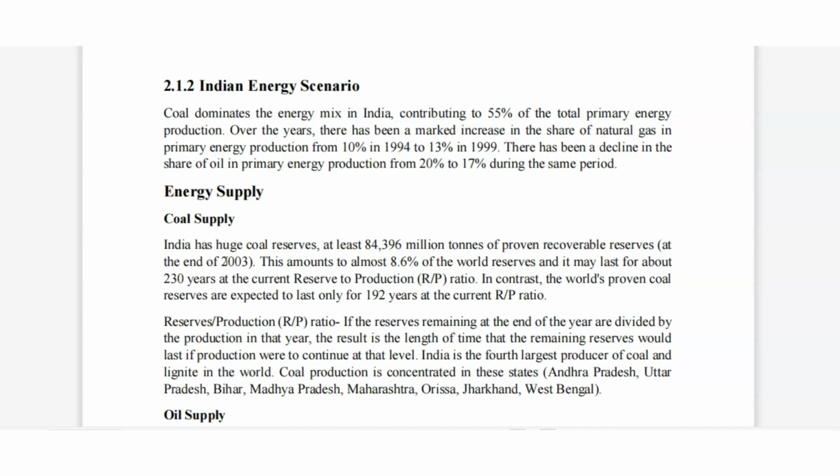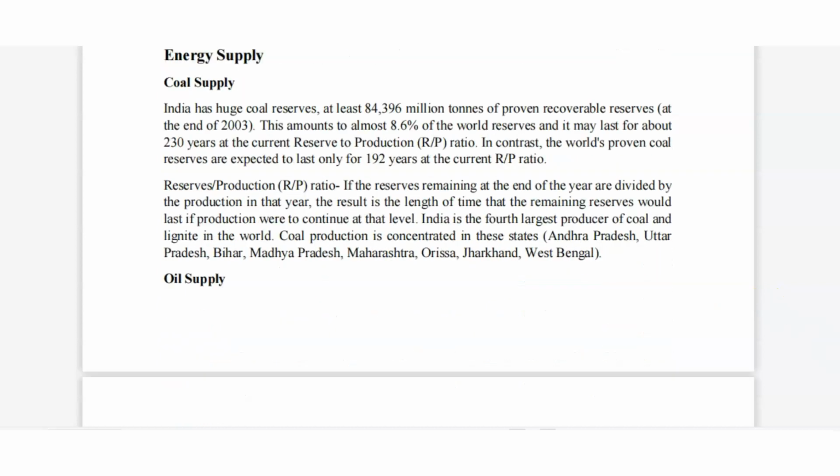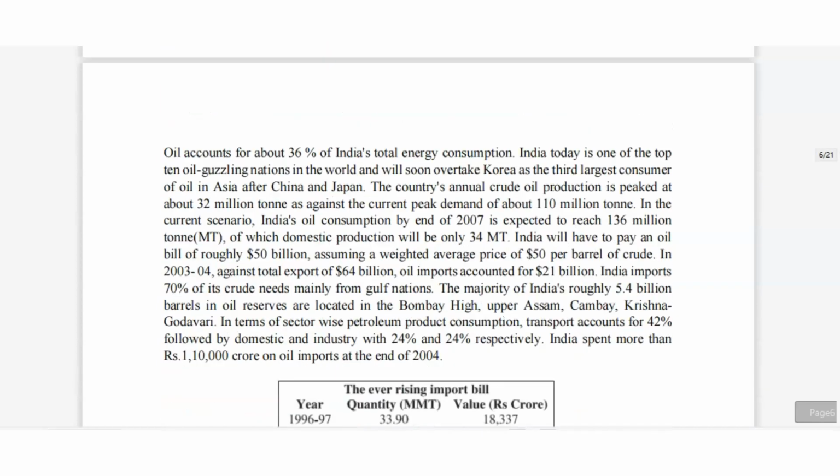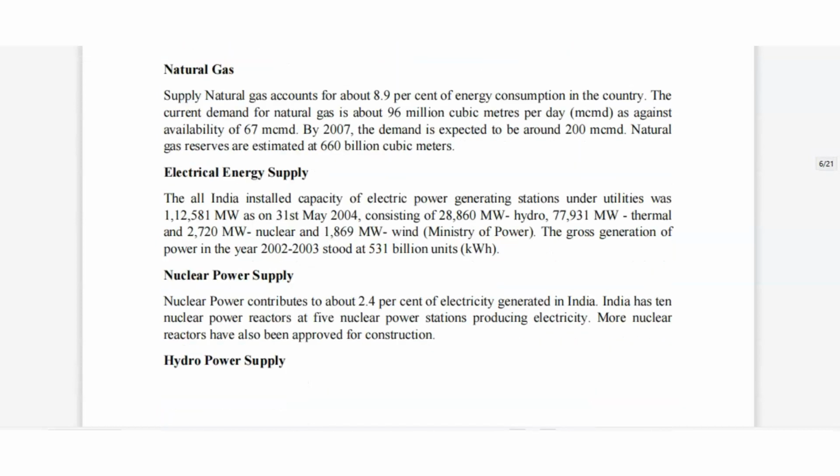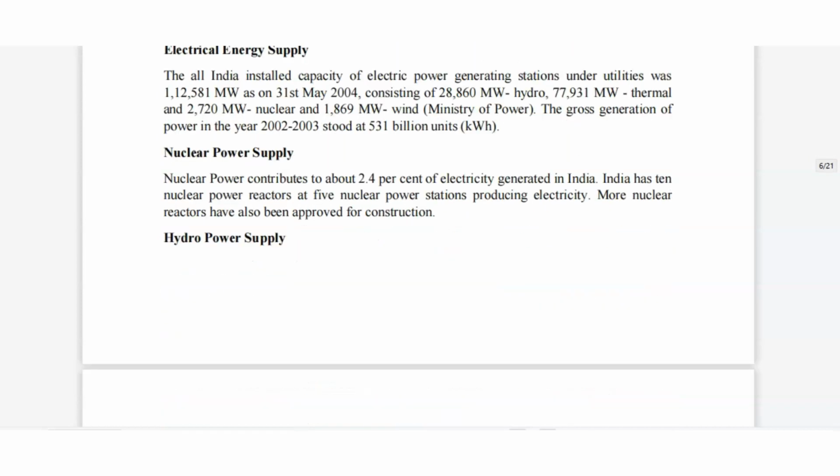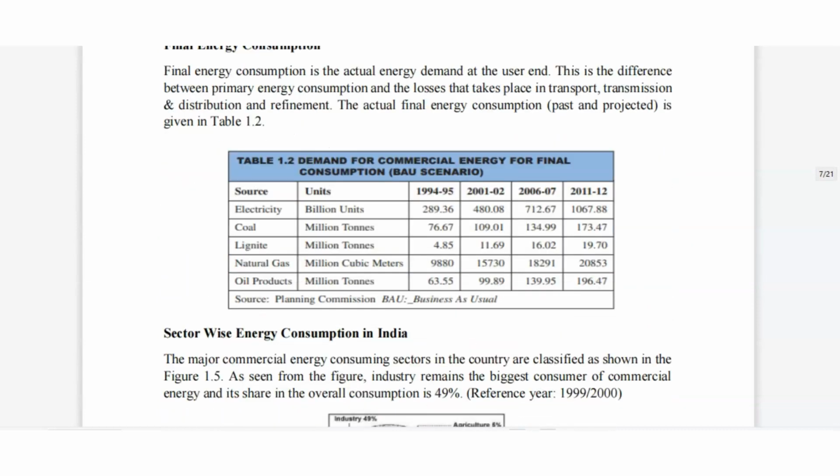We can tell that the first thing is coal supply, the second one is oil supply. We will read that. After that, nuclear, electrical energy supply, then nuclear power, hydropower, and final energy consumption. See, electricity, coal, lignite, natural gas, oil production. Electricity in billion units, coal in million tons, lignite in million tons, natural gas in million cubic meters, oil production in million tons.